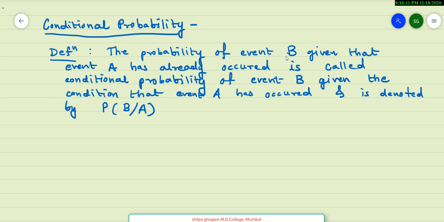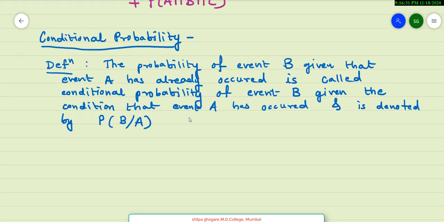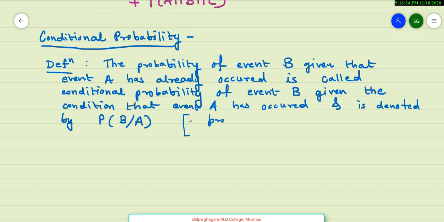The probability of event B, given that event A has already occurred, is called conditional probability of event B given the condition that event A has occurred, and it is denoted by probability of B given A. So here it means A has already occurred, and in that condition we have the occurrence of B, and its probability is denoted by this notation.